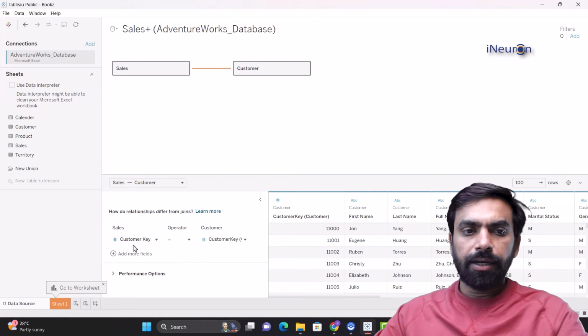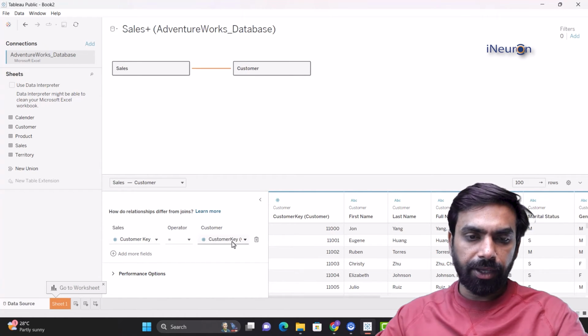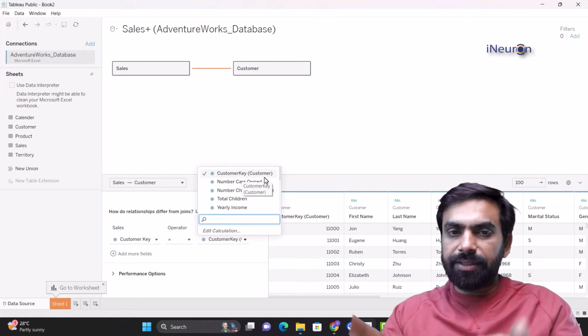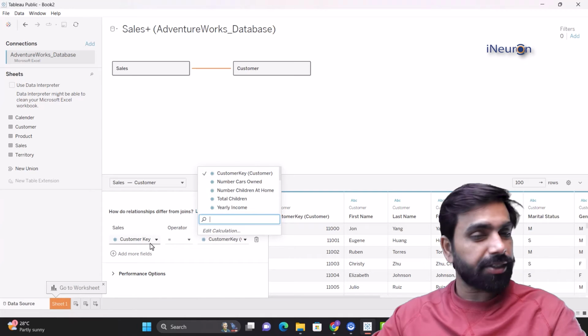It says, I found customer key and customer key over here, common. Although the nomenclature was slightly different. Here it was customer key in parentheses, customer. Here it was just customer key.